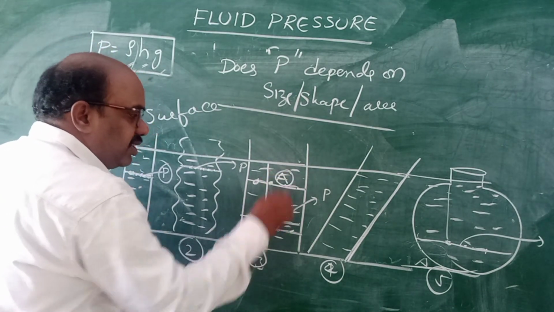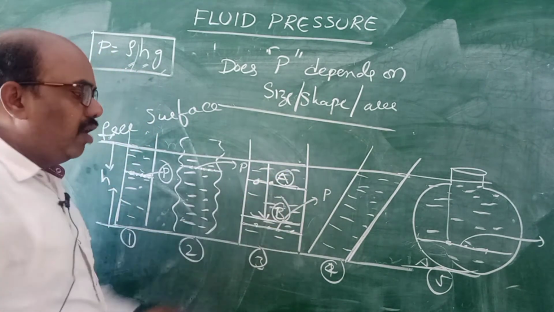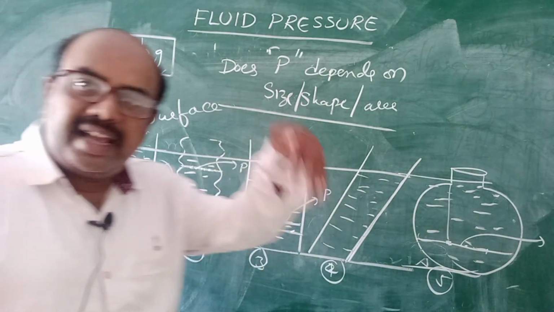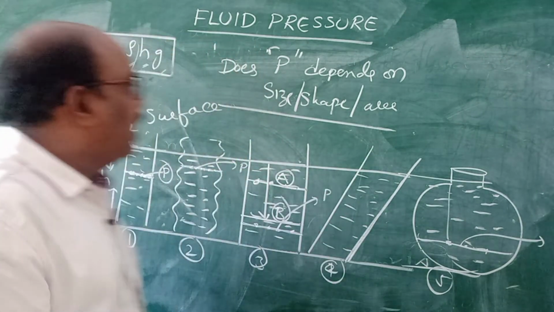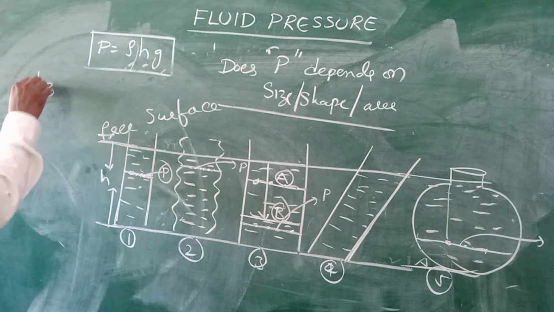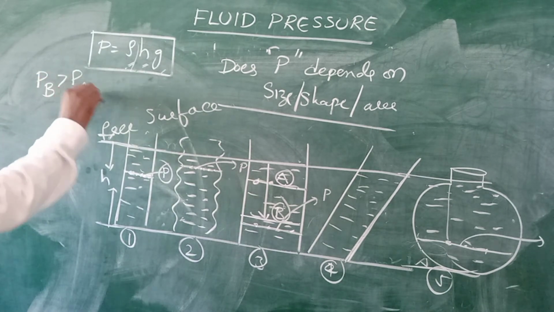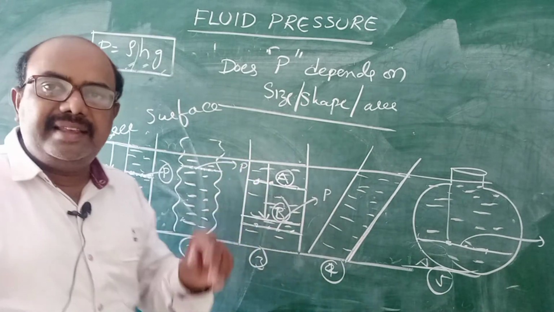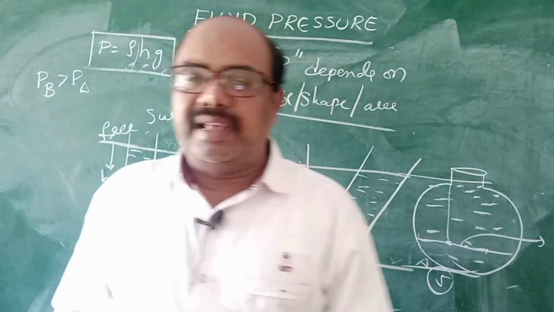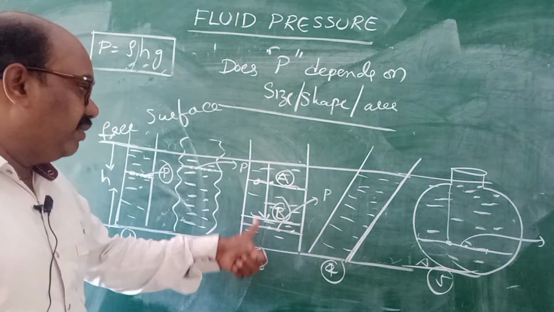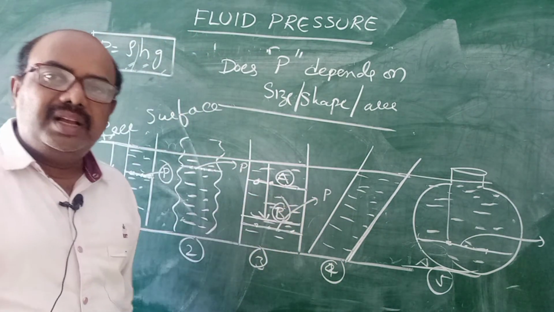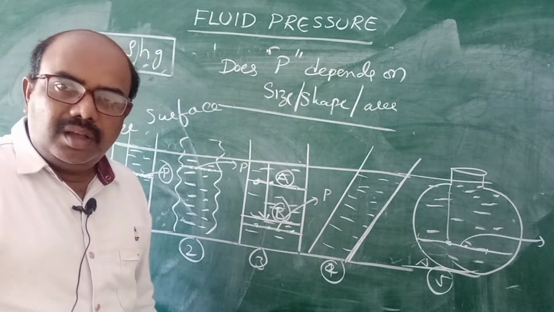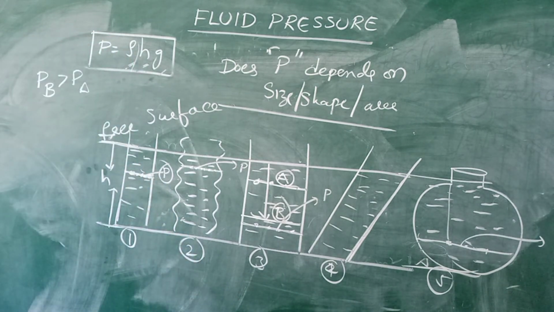At point A pressure is less, at point B pressure is more. Why? Because from the free surface B is at a higher depth. So the depth of B is more, and pressure at B is more than pressure at A. Hence pressure at B is more than pressure at A. Any doubts, children? Please note down.